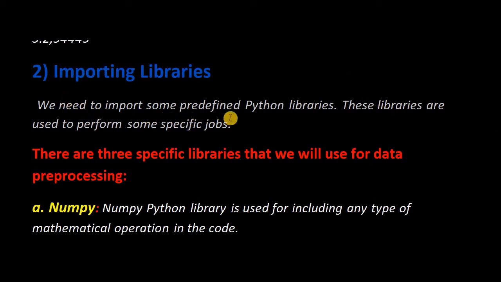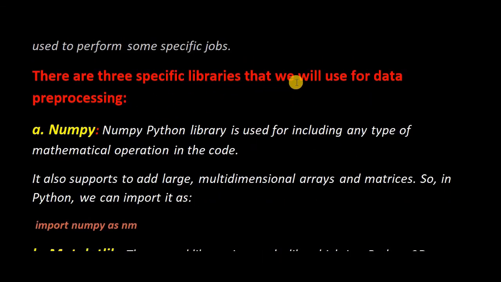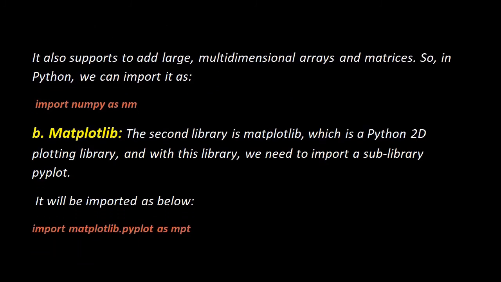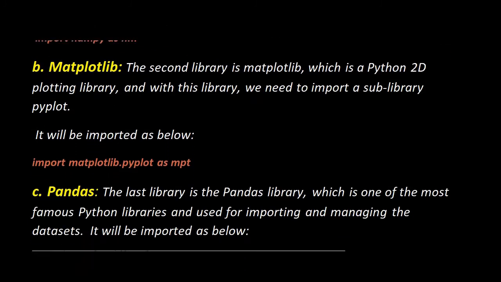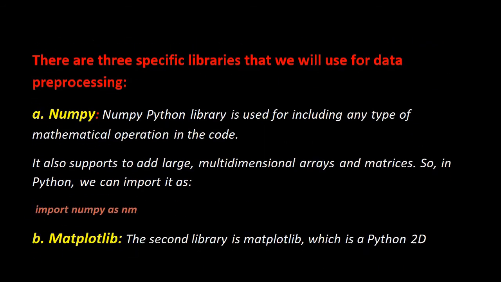We need to import some predefined Python libraries, right? We have to note that these are predefined Python libraries. You don't need to change them or define them yourself. These libraries are used to perform some specific jobs. There are three specific libraries that we will use for data pre-processing. First is the NumPy library, second is the Matplotlib library, and third is the Pandas library. Now let's see the function of these three libraries.